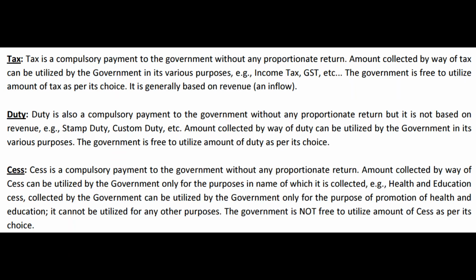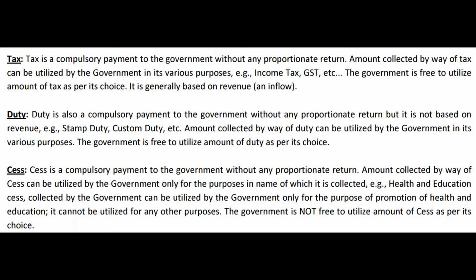If anybody is liable to pay the tax, that person has to pay the tax compulsorily, meaning mandatorily. So that is the first point. Somebody cannot say, even though he is liable to pay tax under any of the particular acts, I don't have money to pay the tax. You cannot say that. You have to pay. It is compulsory.